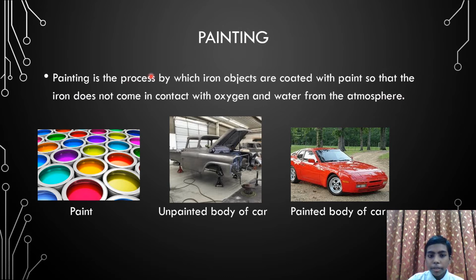Painting is one more method of preventing rust. It is the process by which iron objects are painted so that the iron does not come in contact with the moisture, oxygen and water from the atmosphere. This is paint. It is put on the unpainted body of a car. So this is the painted body of the car.